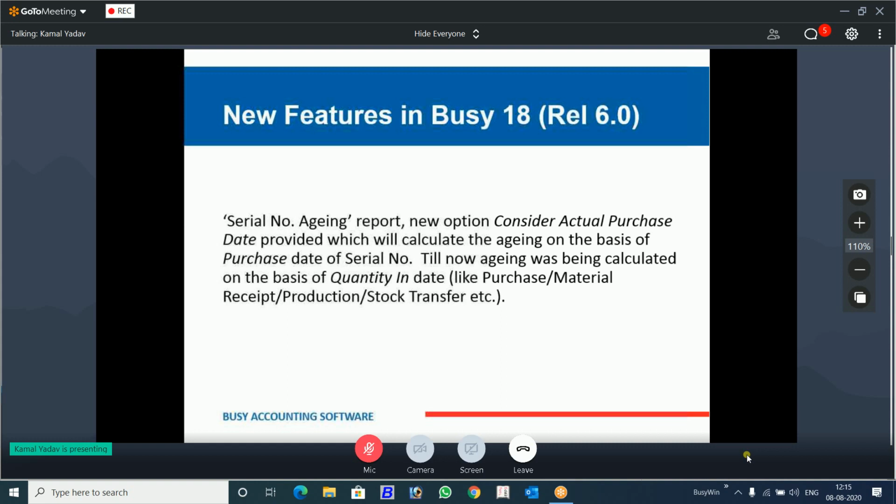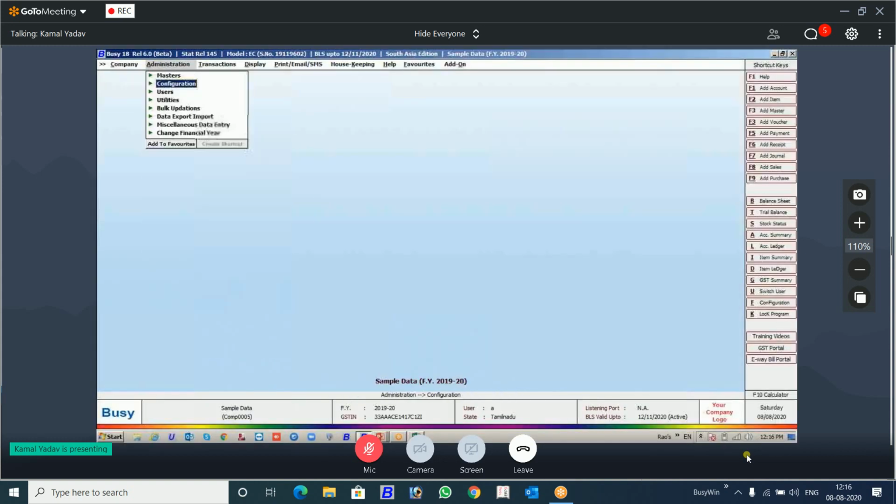So this is also one of the features that we have given. Serial number aging report is now with this consider the actual purchase price which have been given. It will ignore the stock transfer. I will very quickly show you with a data.